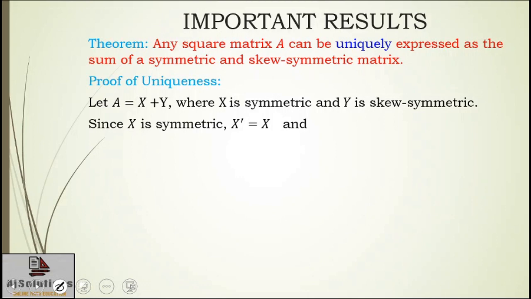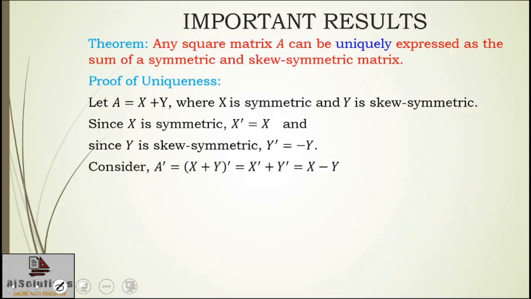So since X is symmetric, transpose of X equals X, and since Y is skew symmetric, transpose of Y equals minus Y. And after that, what I did last time, I took the transpose of A, so I'm going to do the same thing over here. And after that I'm going to write equation 1 and equation 2, and I have to get the values of X and Y, so I have to repeat the same steps again.